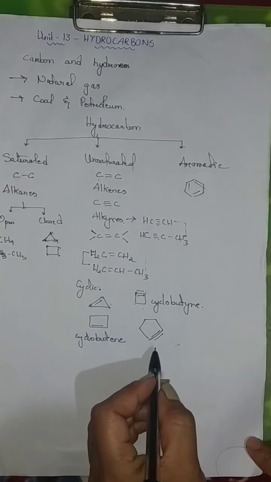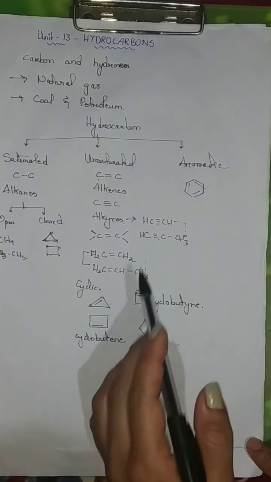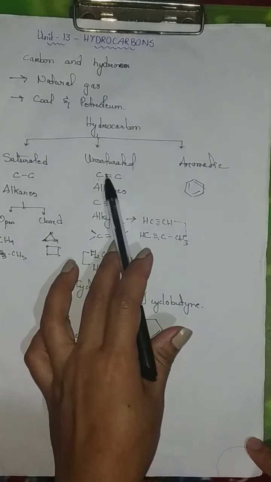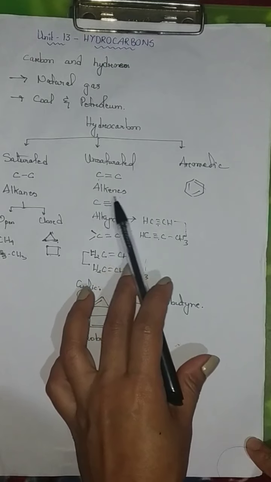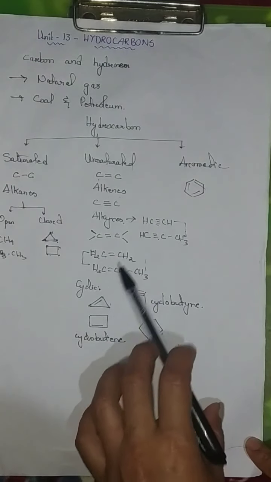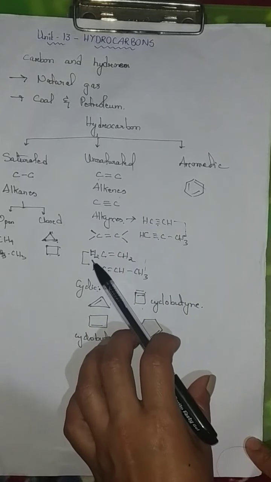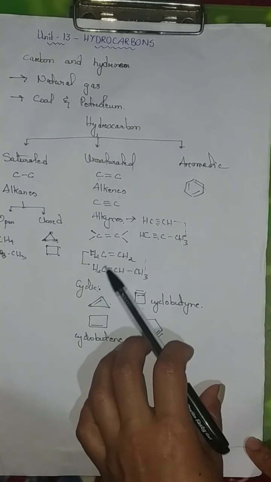Triple bond here. Therefore, this is the classification for unsaturated hydrocarbons containing double bond and triple bond, and they are further classified into straight chain as well as cyclic. The straight chain alkene example is this, with a double bond.